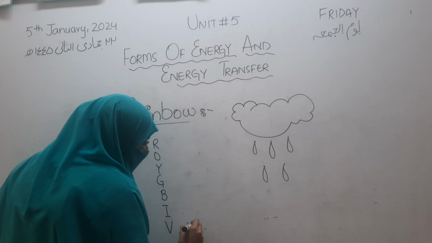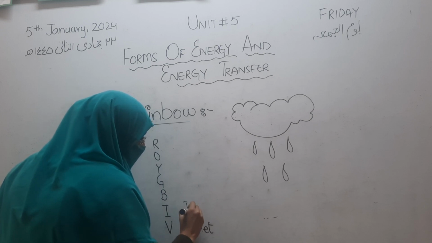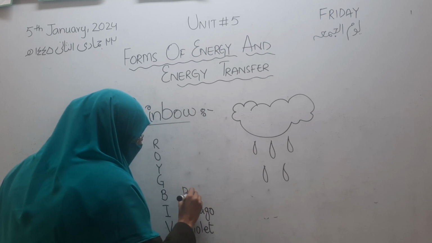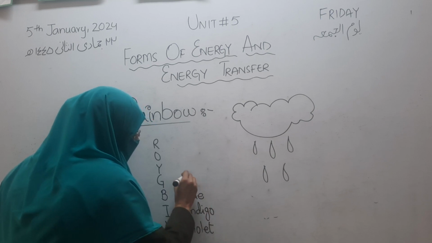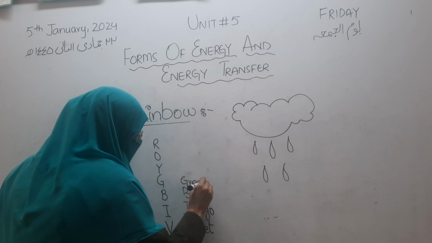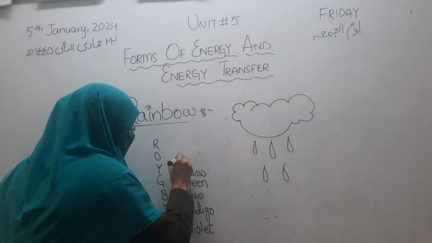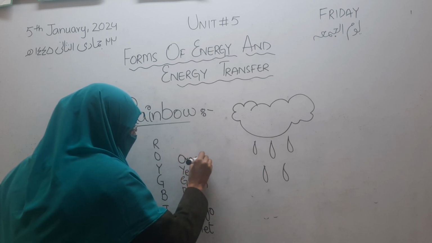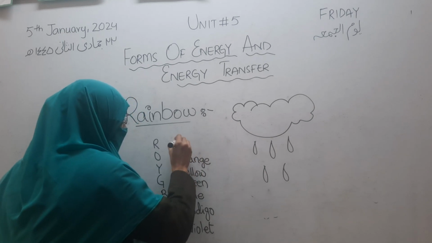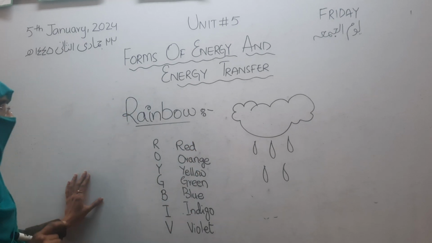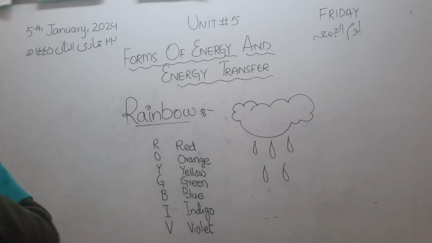V for violet, then indigo, blue, green, yellow, orange, and red. This is the sequence of the rainbow.